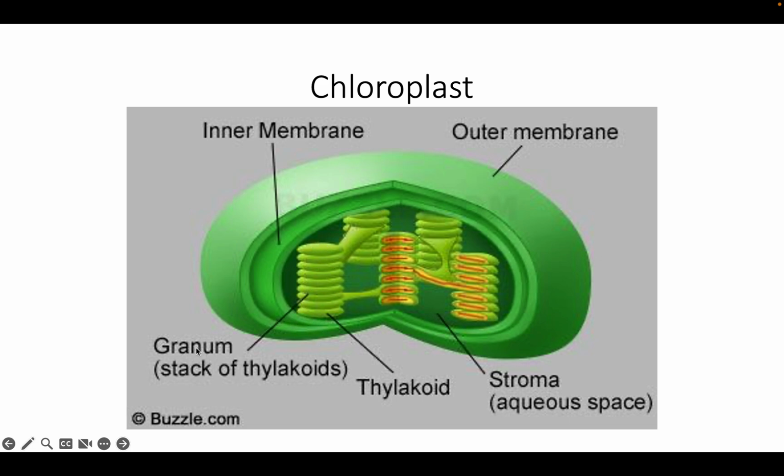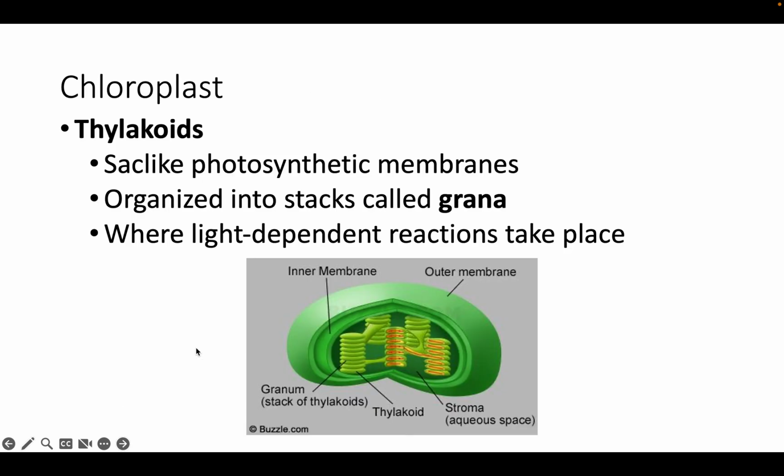That's called a granum. So, a thylakoid is a sac-like photosynthetic membrane, a little sac-like thing in the chloroplast. Whenever you hear membrane, it means a phospholipid bilayer, and I'll show you what this means tomorrow. It's surrounded by a phospholipid bilayer, and there are going to be some proteins here, okay?